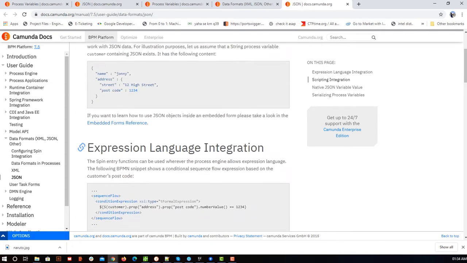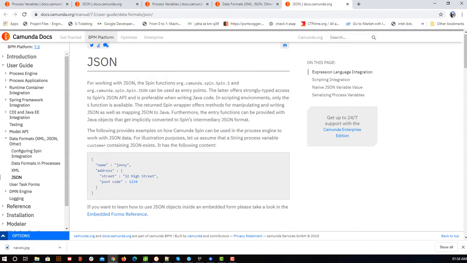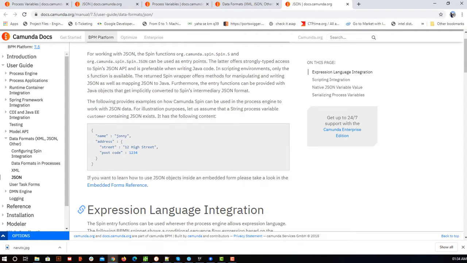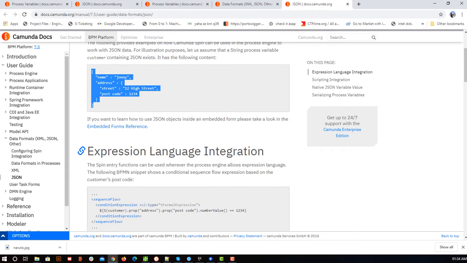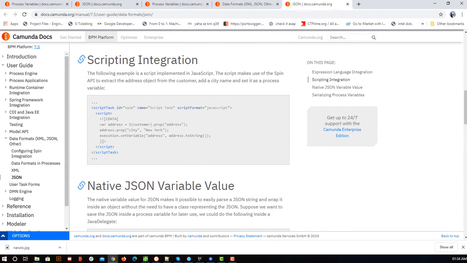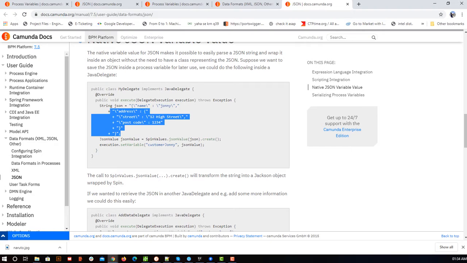In the documentation, the explanation either uses a raw string which already has the values, and then tries to access it in this format, or it uses Spin values. Spin is a very important concept, but I don't think we are going to use it in real time, because we are not going to have values that are fixed in the payload itself. It is useful, and with the documentation we can easily understand it, so I am not considering Spin for our tutorial.